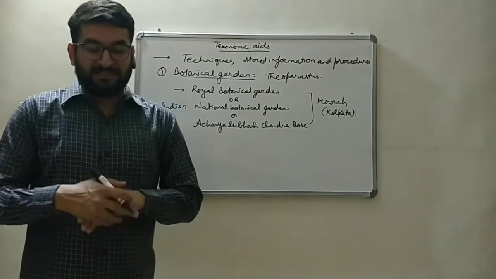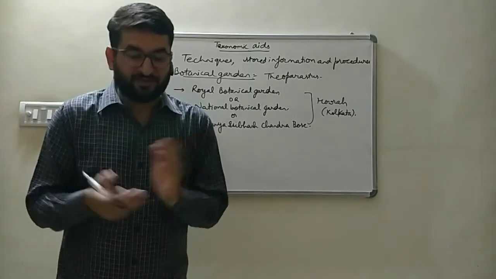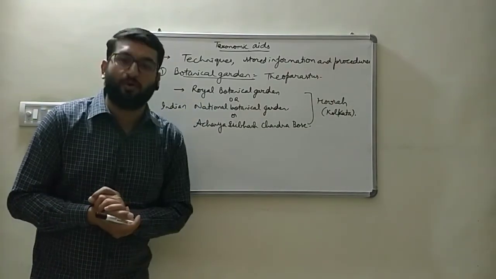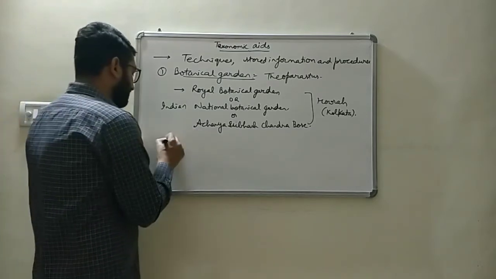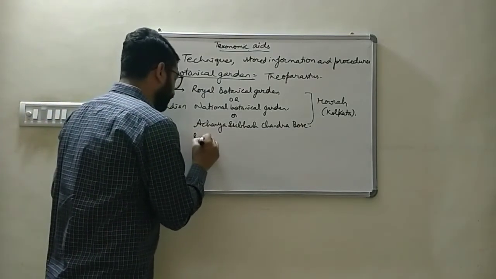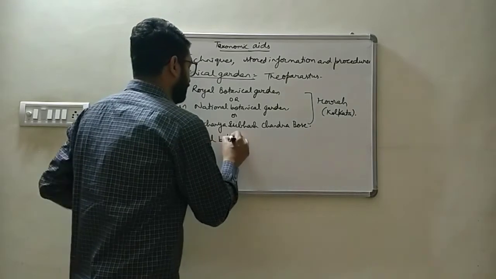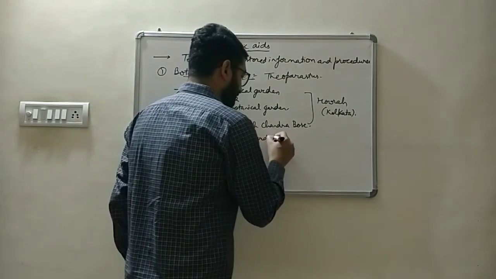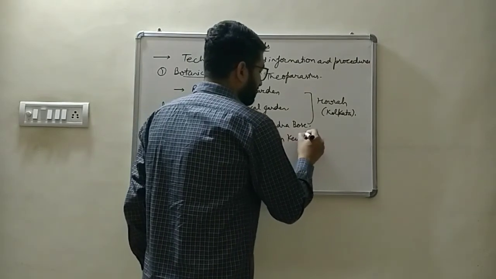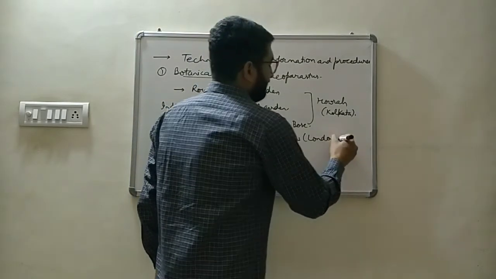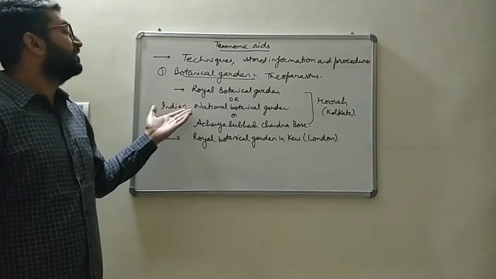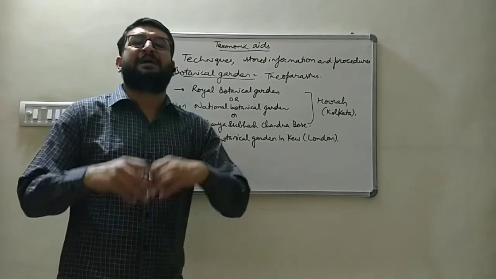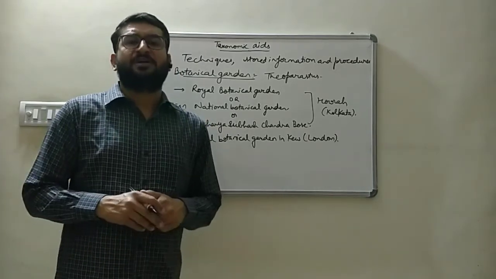Other than this, we have another garden, the National Botanical Research Institute garden in Lucknow. Other than this, the international garden is the Royal Botanical Gardens, Kew, and Kew is in London, England. This Indian Botanical Garden is famous for the banyan tree, for pandanus, and for giant water lilies.